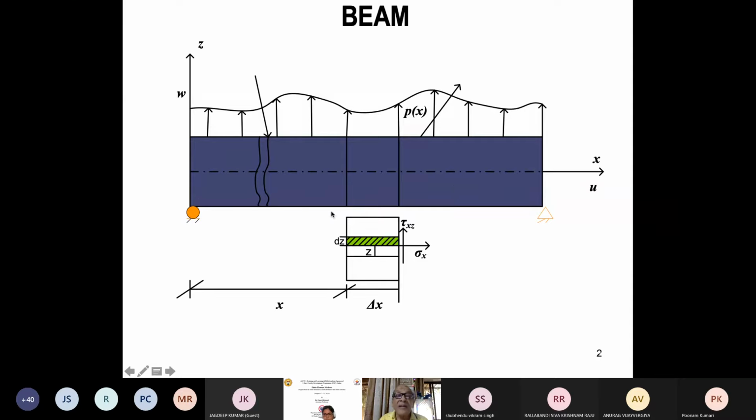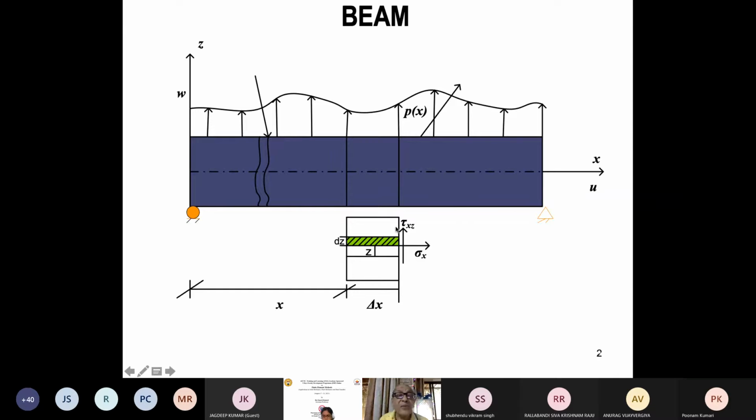While in a rod, all the deflections were confined to the x axis because the load was applied in the x direction only, here the load is being applied in the z direction. Y is perpendicular to xz, going into the plane, and xyz forms a right-handed screw system. This is a load applied in a plane of symmetry, and then it deflects.